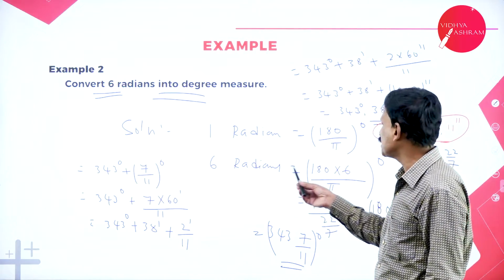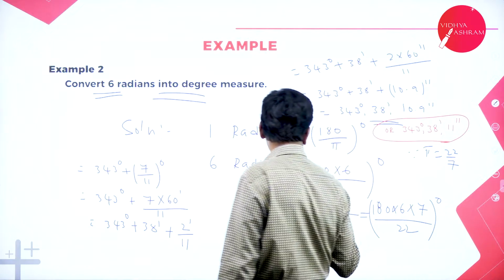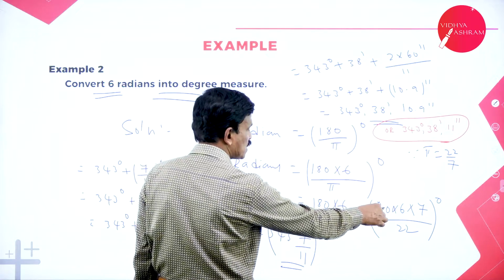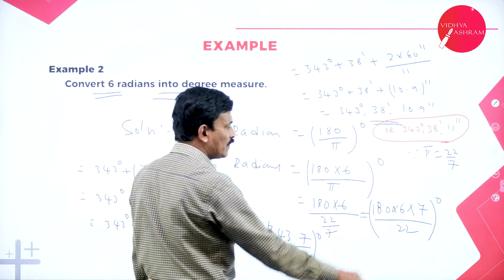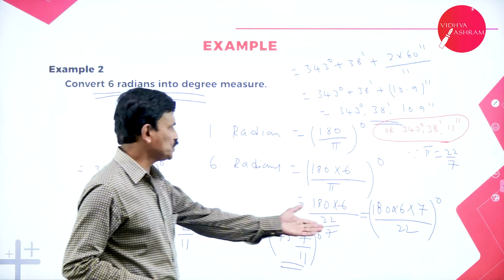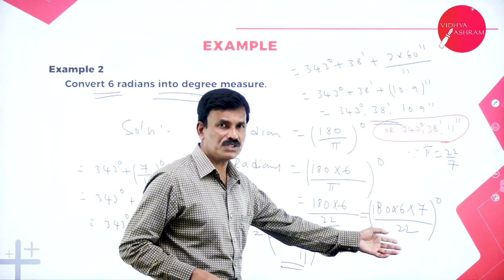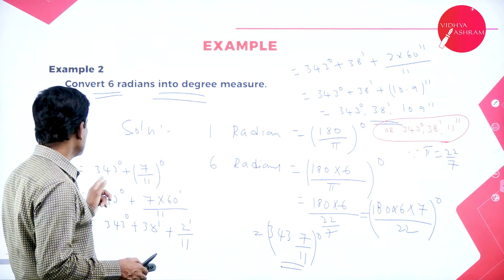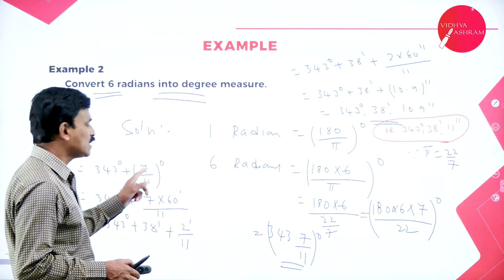Therefore, 6 radians is equal to 180 into 6 divided by pi, with pi as 22 by 7, that is 180 into 6 into 7 divided by 22. If we simplify, we get 343 degrees plus 7 by 11 degrees.